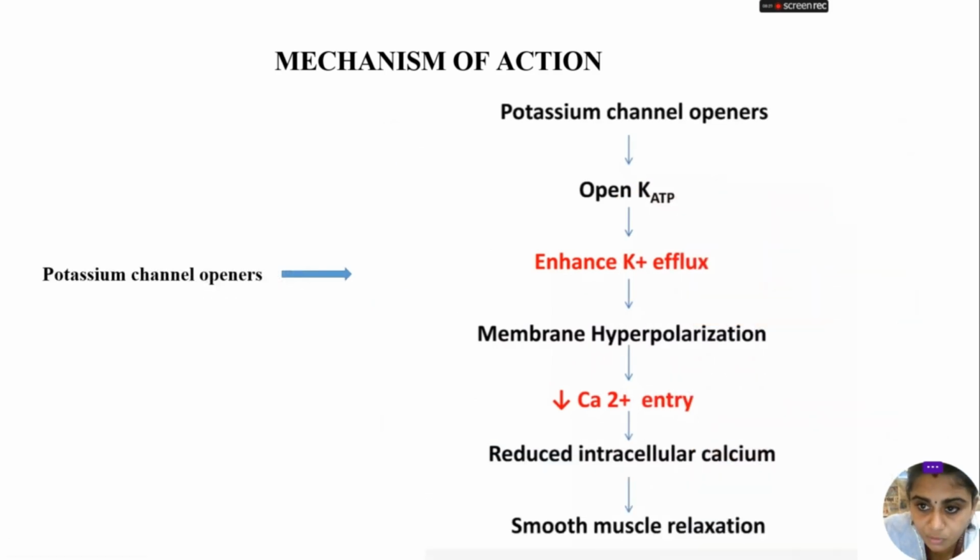Next, we are going to see the mechanism of potassium channel openers. These potassium channel openers open the ATP-sensitive potassium channel. Once the potassium channel is opened, we can see enhanced potassium efflux, as potassium flows out through the channels. Thus, membrane hyperpolarization occurs, which decreases calcium entry and leads to reduced intracellular calcium. That's why smooth muscle relaxation happens. So this is the mechanism of action of potassium channel openers.